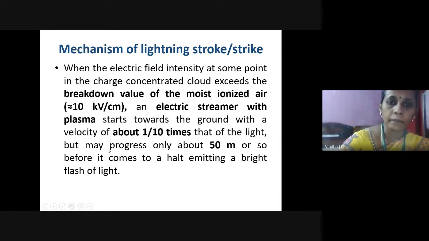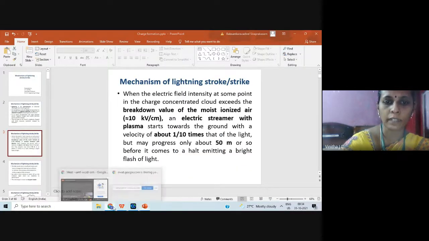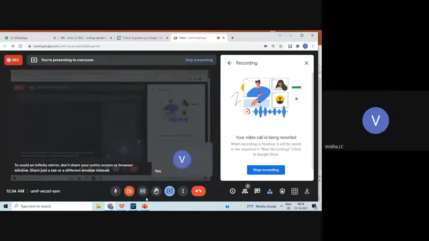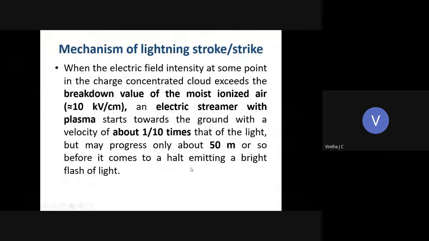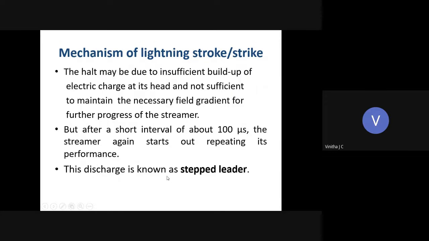This streamer may progress only about 50 meters from the start center, but it cannot reach the ground level because it does not have sufficient energy. Whenever it stops, it emits a bright light and stops moving.